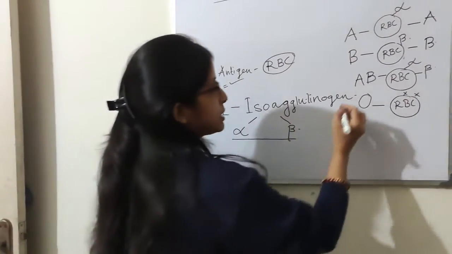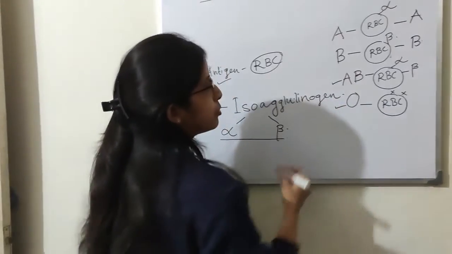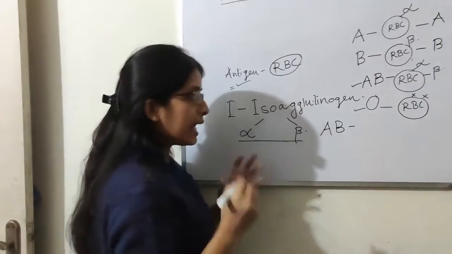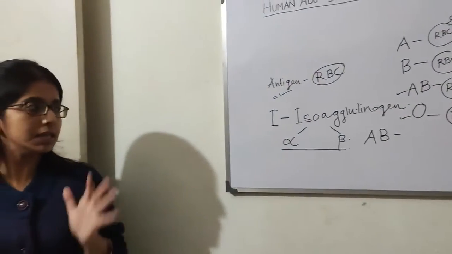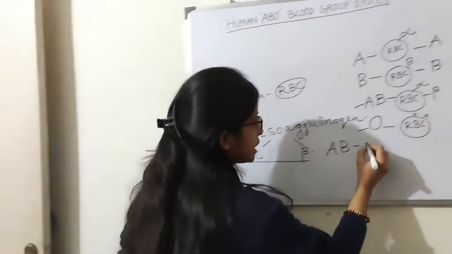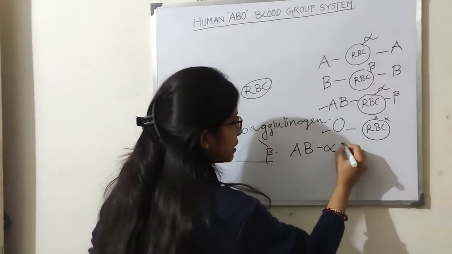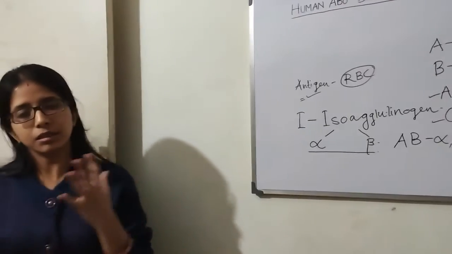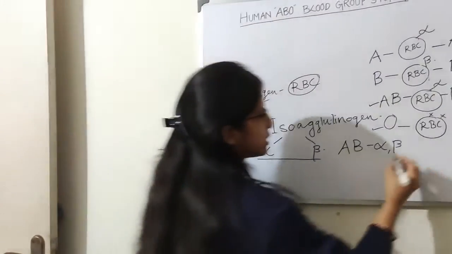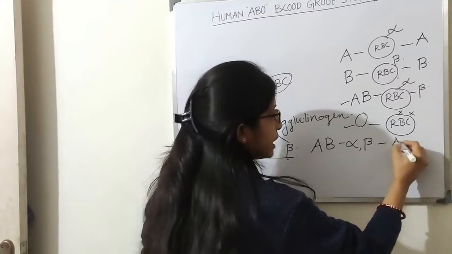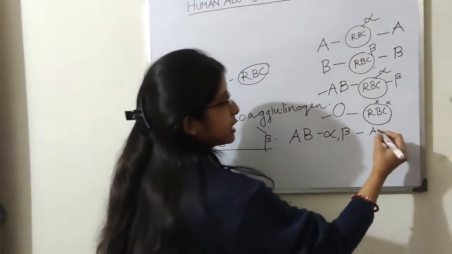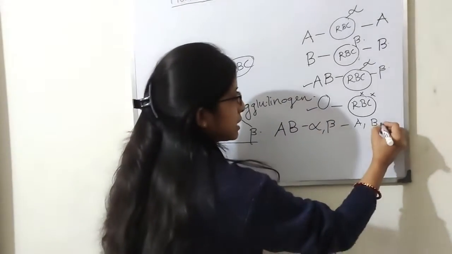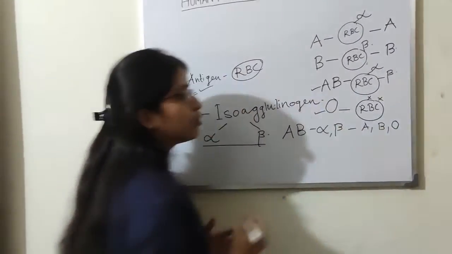But different things happen to blood group AB and blood group O. What about blood group AB? Because they have both antigens, alpha antigen and beta antigen, they can get blood from any blood group. That means they can get blood from blood group A, from blood group B, as well as from blood group O.